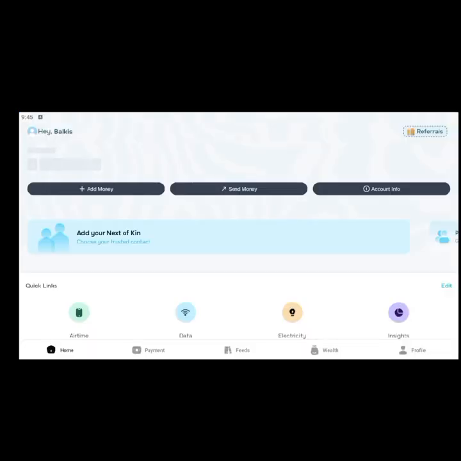I don't know why this is taking so long to actually load. So let me wait and see. Okay, so sorry about that. I had to close the app and launch it back.